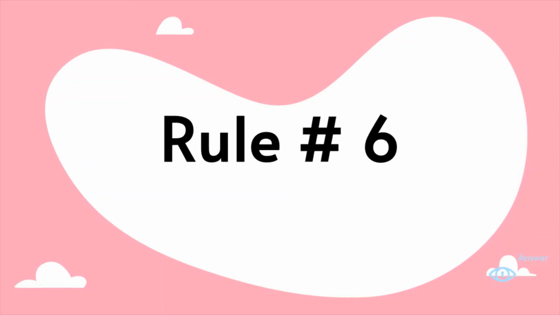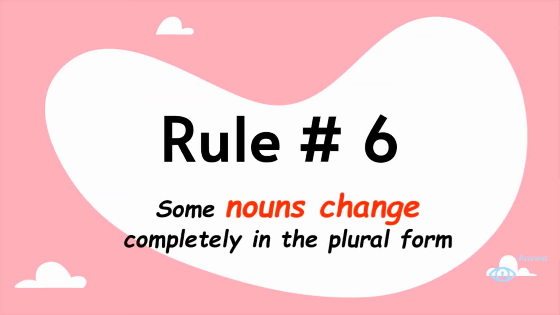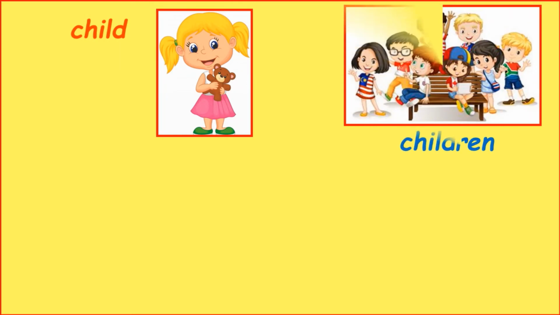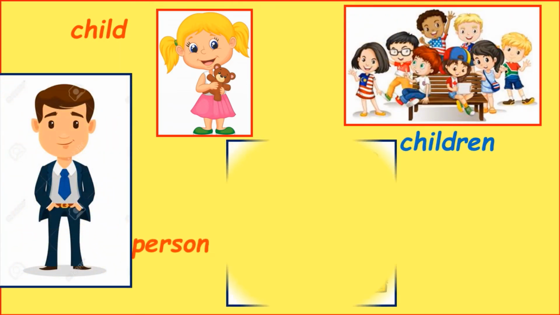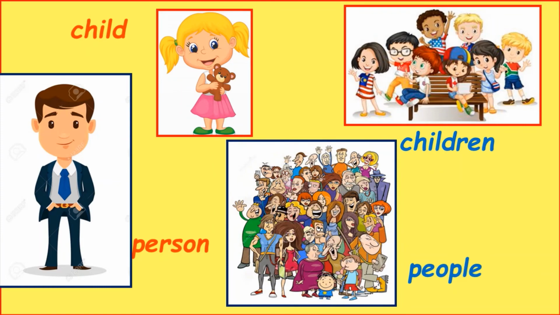Now we move on to rule number 6, which says that some nouns change completely in their plural form. For example, child, children, person, people.